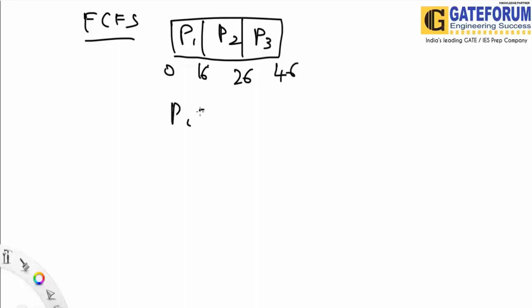So P1 waiting time would be 0, P2 waiting time would be 16, and P3 waiting time would be 26.